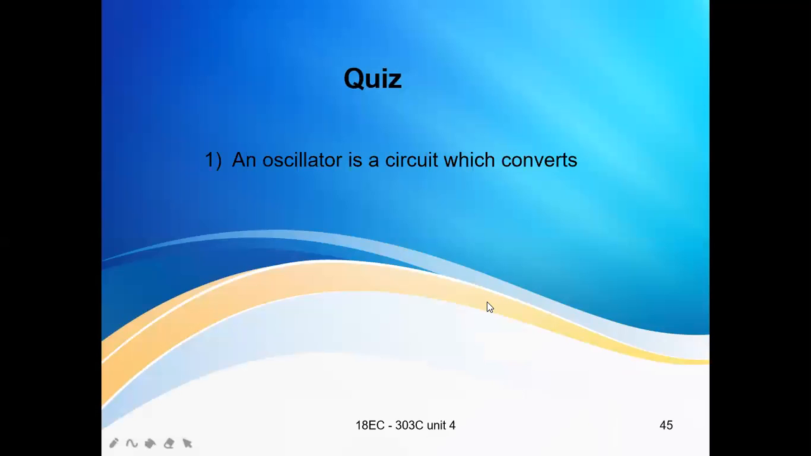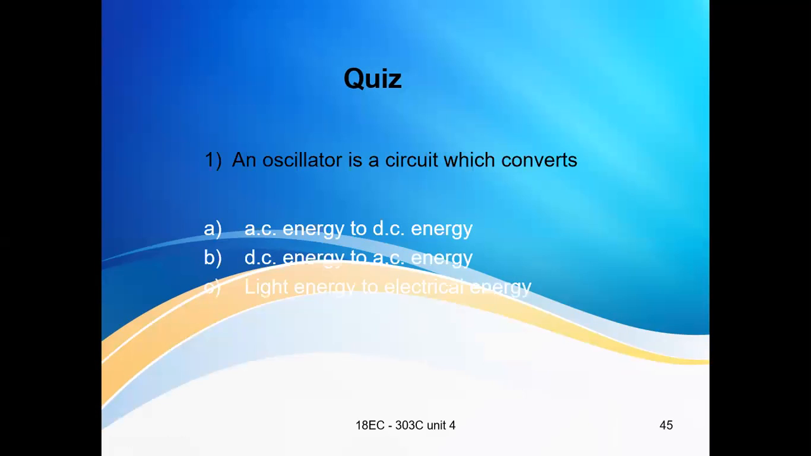So let us have some simple questions. An oscillator is a circuit which converts option A, AC energy into DC energy, option B, DC energy into AC energy, C, light energy to electrical energy, and D, none of these. See, an oscillator is an electronic circuit which converts DC energy into AC energy.